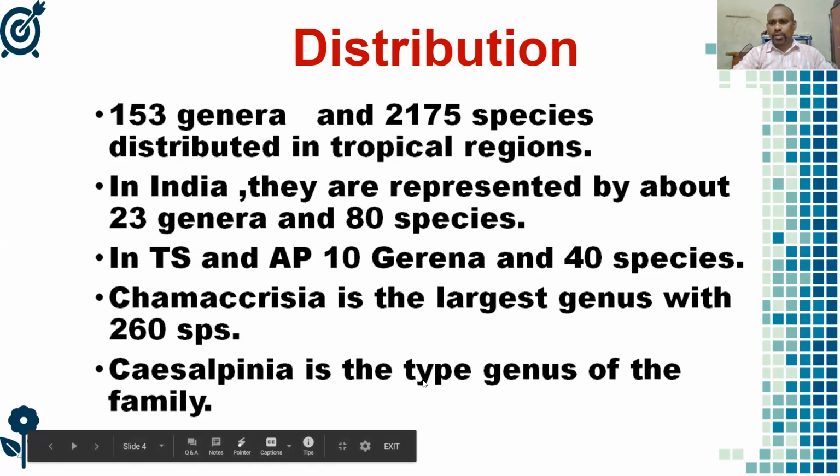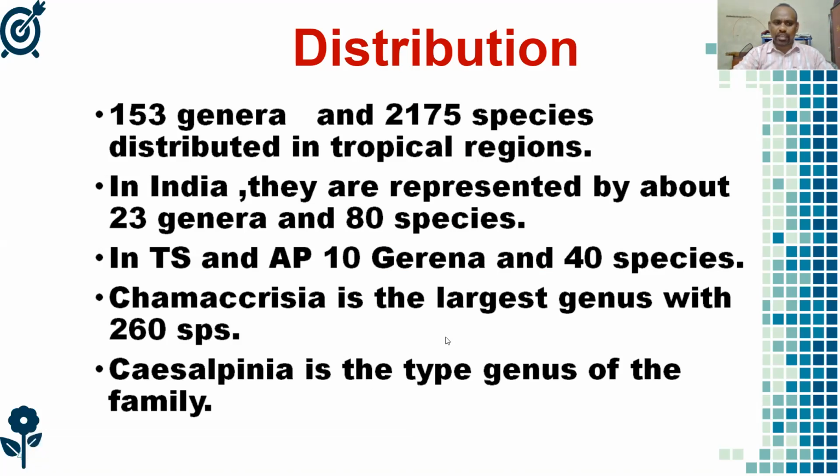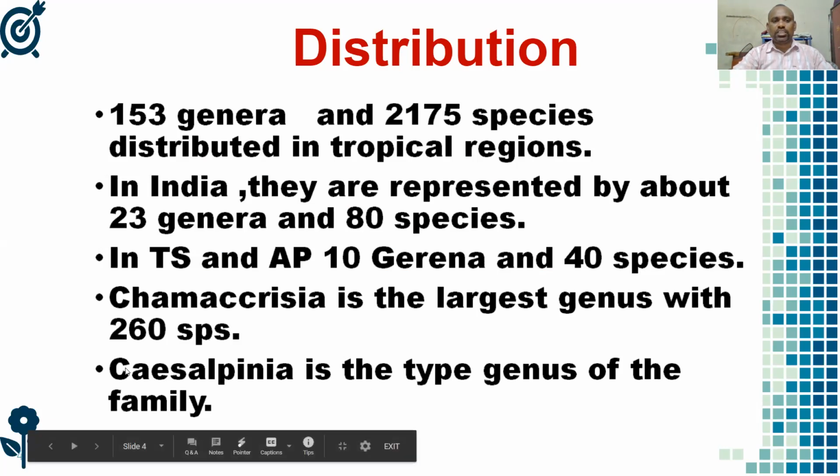One very important plant of this family is called Caesalpinia, and based on it the family name Caesalpiniaceae is given.